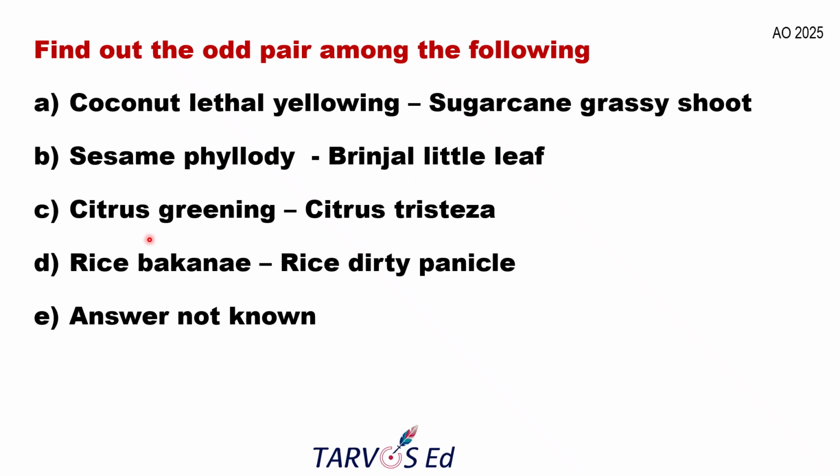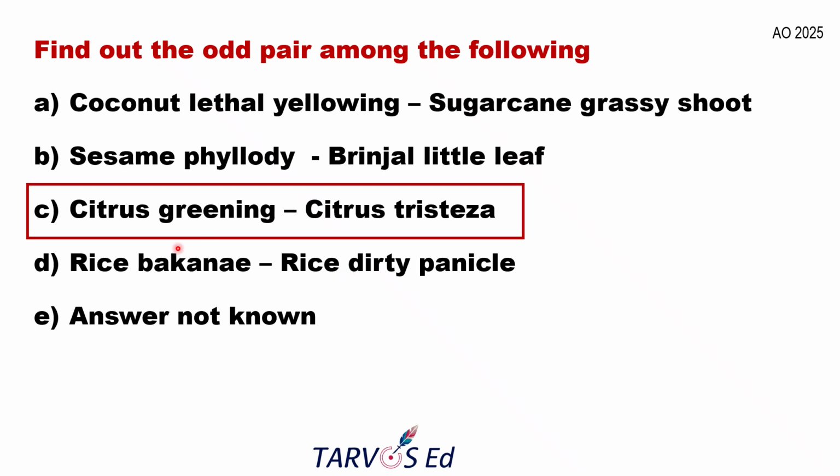Okay, here you can see citrus greening is a phloem inhabiting bacteria. Citrus tristeza is a virus. So here they have paired bacteria, that is phloem inhabiting bacteria, along with the virus. So mostly the odd pair will be C. Then here, rice tungro is related to rice disease, along with rice dirty panicle. Okay, so most probably the correct answer will be option C, citrus greening, because they have paired phloem inhabiting bacteria along with the virus.